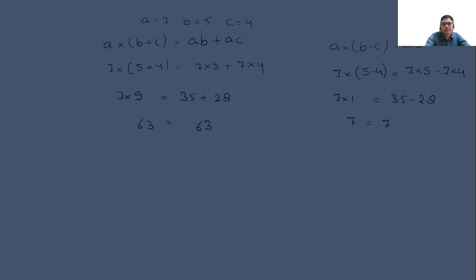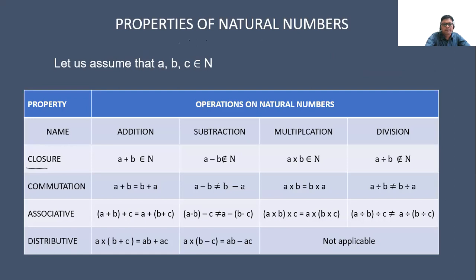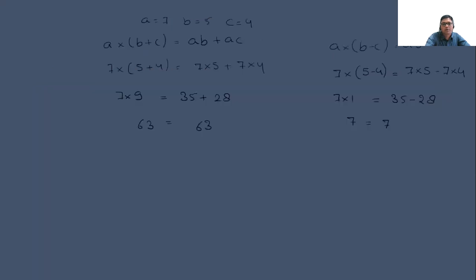For example, we can talk about the commutative property over addition. What was the commutative property? A plus B is equal to B plus A. Now we can assume A is equal to 0 and B is equal to 1, then 0 plus 1 is equal to 1 plus 0, which is equal to 1.